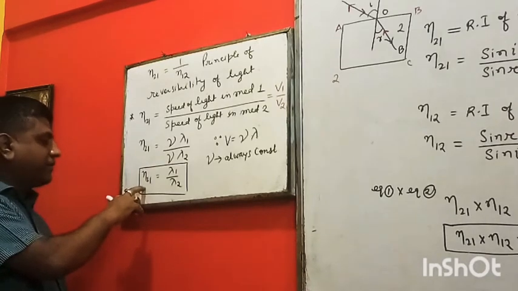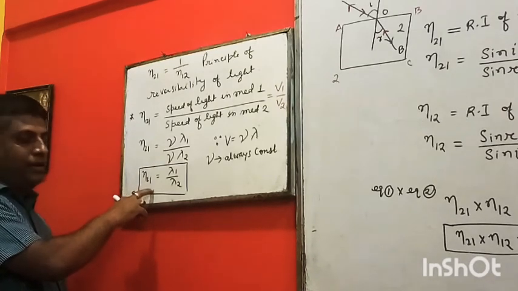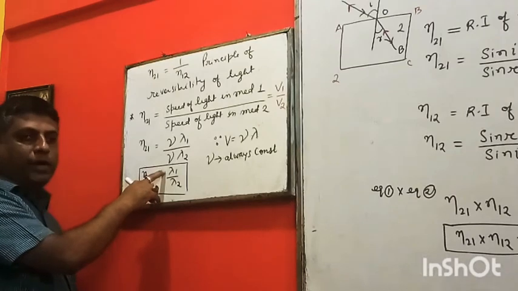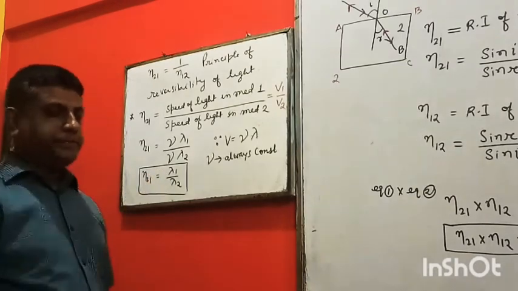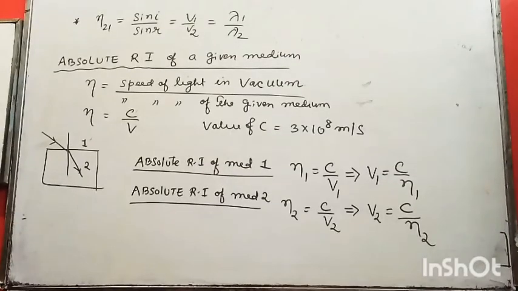Again, refractive index of medium 2 with respect to medium 1 is the ratio of the wavelength of medium 1 and medium 2. Okay? Now, till now we have got refractive index of second medium with respect to first medium: sin i by sin r, V1 by V2, lambda 1 by lambda 2 we have proved.